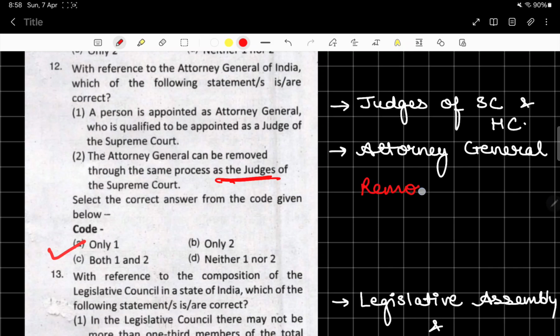Removal and appointment. So these are important things which you need to go through, of judges of Supreme Court and Attorney General also. And judges is very important. It is often asked a lot. It is frequently asked and is of very importance.